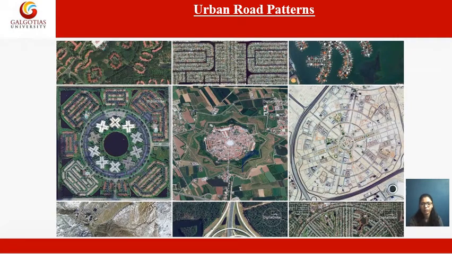This picture demarcates some of the urban road patterns worldwide. If you can see, this is your rectangular one. Then this is somehow organic. Then this is your circular moving pattern. So we will talk in detail about all these road patterns.